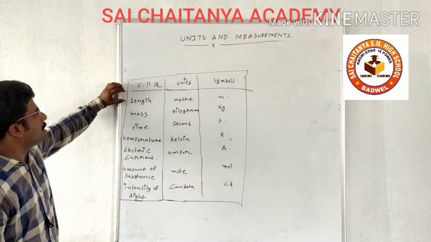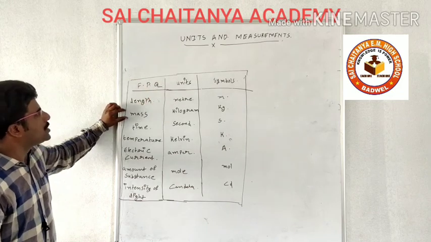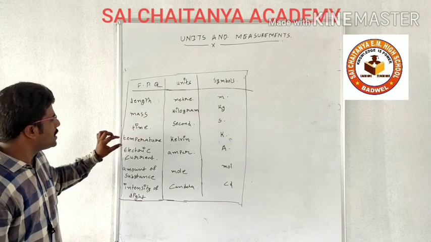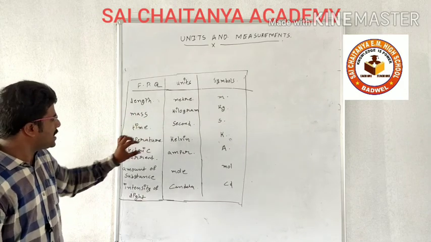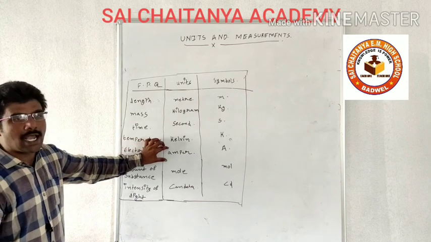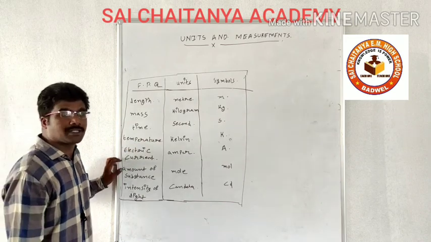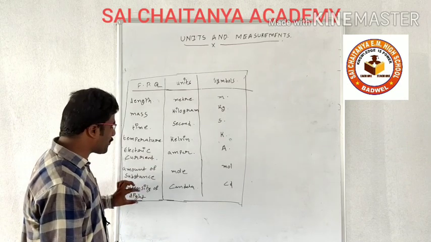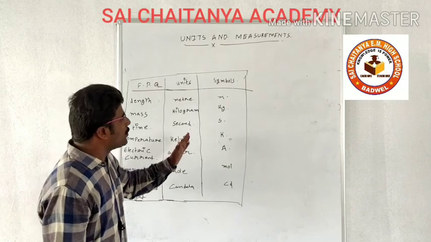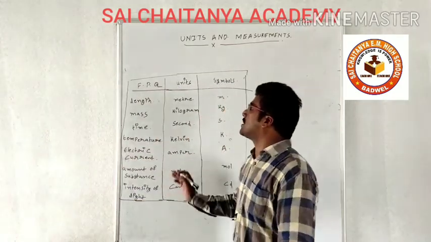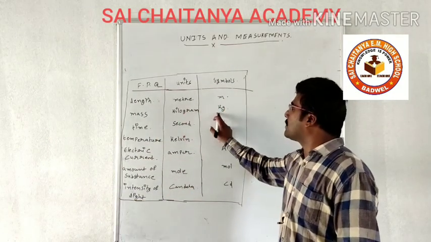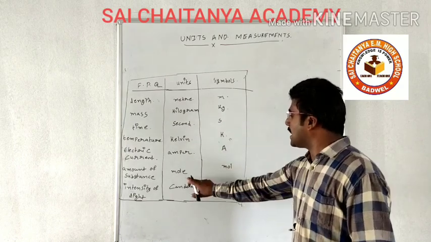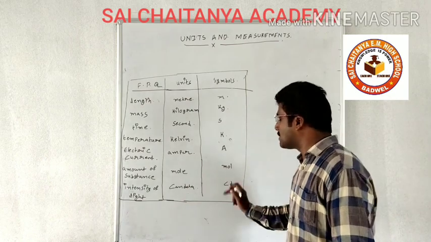The unit for length is meter, the unit for mass is kilogram, the unit for time is second, the unit for temperature is Kelvin, the unit for electric current is ampere, the unit for amount of substance is mole, the unit for intensity of light is candela. Now we are going to see the symbols for these: meter, m; kilogram, kg; second, s; Kelvin, K; ampere, A; mole, mol; candela, cd.